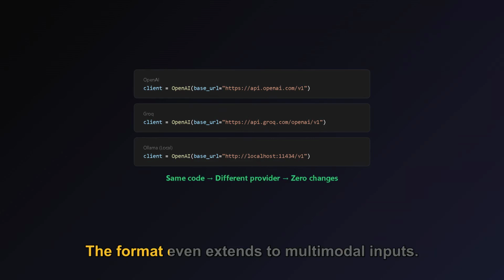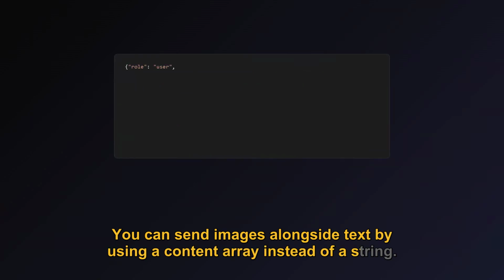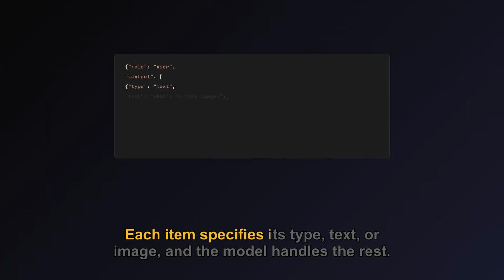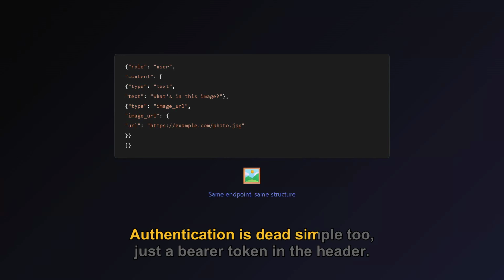The format even extends to multimodal inputs. You can send images alongside text by using a content array instead of a string. Each item specifies its type, text or image, and the model handles the rest. Same endpoint, same structure. Authentication is dead simple too, just a bearer token in the header.